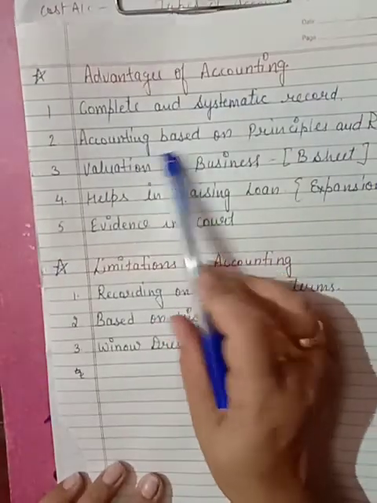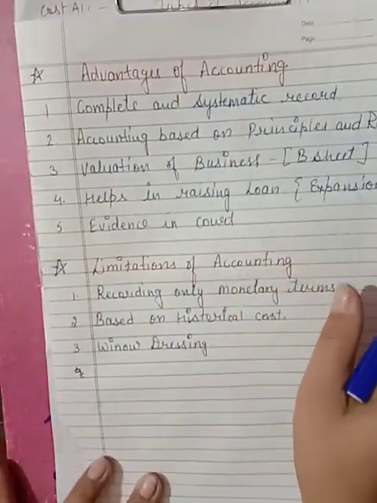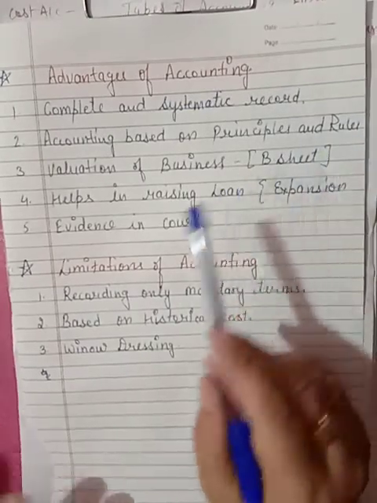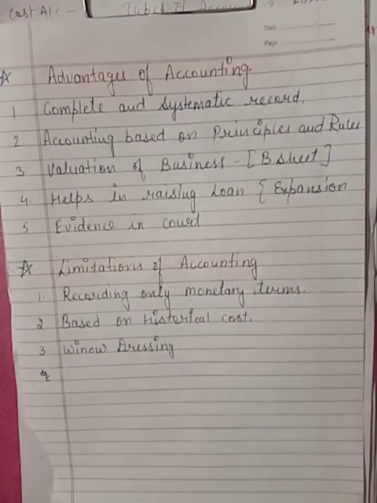Then the next is accounting based on principles and rules. As I said, the firm has to follow some fundamental principles and guidelines to maintain their accounts. If the firm has not followed the fundamental principles and norms, then their accounts are not valid. Government can take action against them. So every businessman has to follow some fundamental principles and rules and regulations to avail the facilities provided by the government through the industrial units or the business.